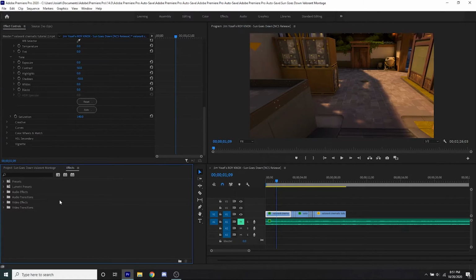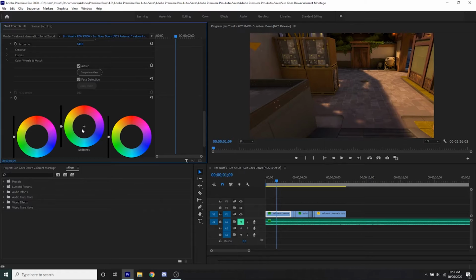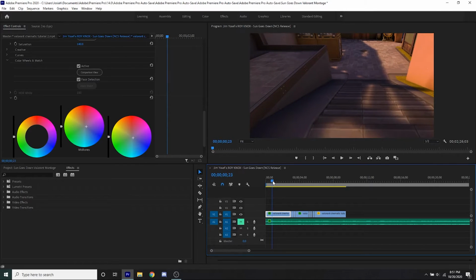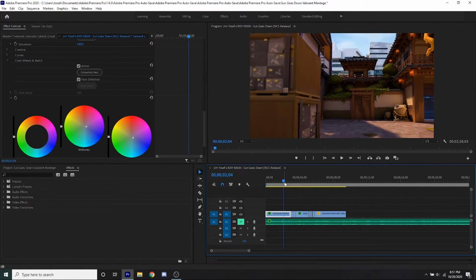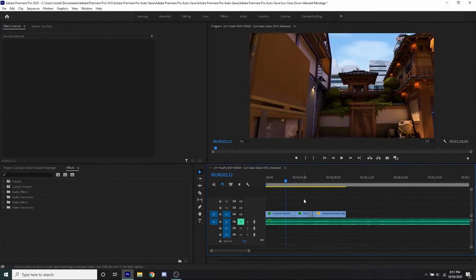But in my editing style personally, I like a bluish or a purplish look, so I'm going to go ahead and go into these colors, and I'm going to change them a little bit to be a little bit blue and a little bit purple. So now this has a really nice purplish effect, and it looks really good as a cinematic in general.